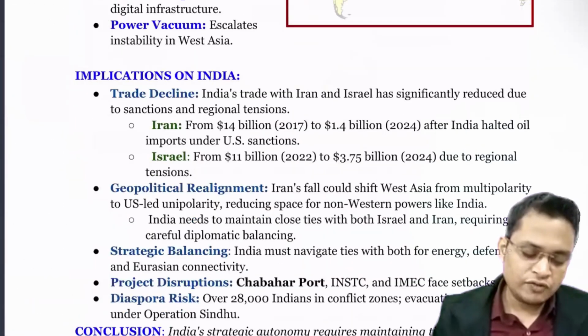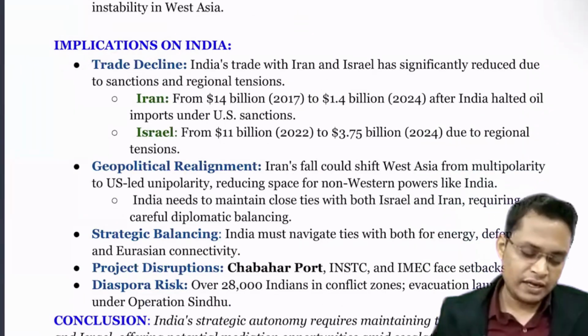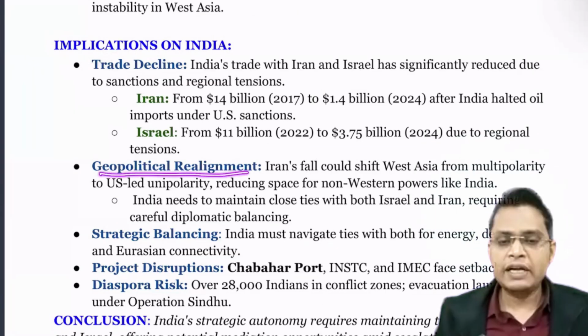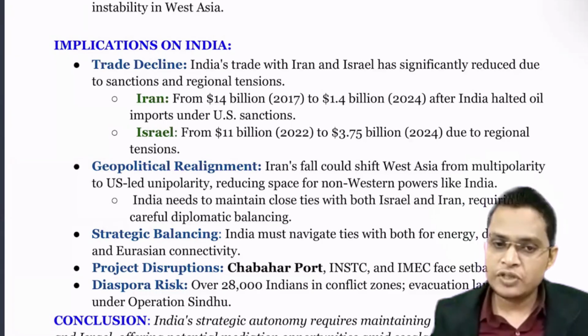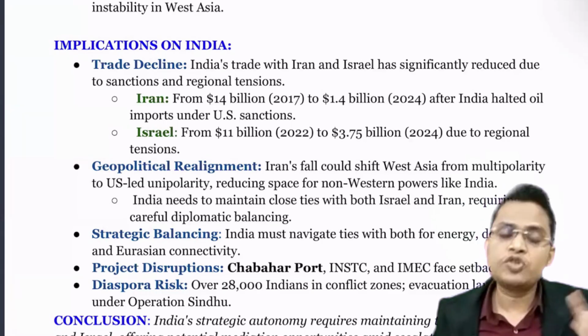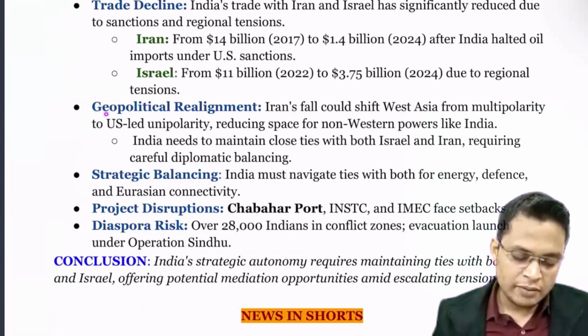So what are the implications for India? Yes, trade will decline when there is a conflict. Definitely trade will decline. So, geopolitical realignment: if Israel continuously attacks all these small countries, they will form alliances. For example, Saudi Arabia is currently forming a military alliance with Pakistan, which is complicating our relationship, na? So next, geopolitical realignment, yes.